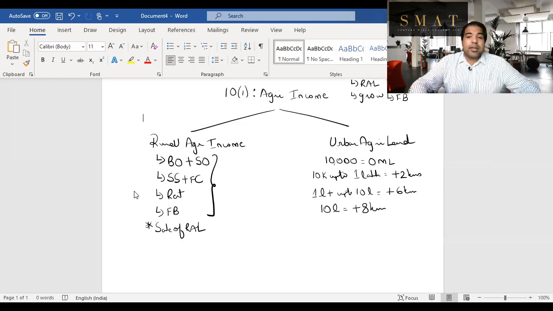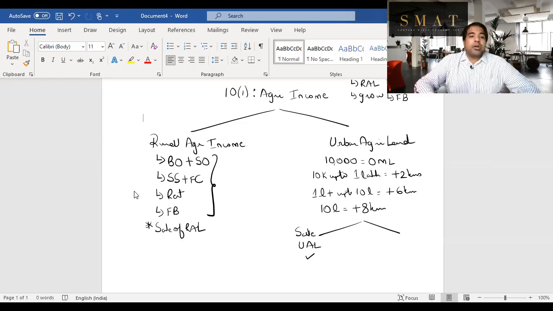Till then will be urban area. And why does it matter whether agricultural land is in urban or rural area? There are two differences. In urban agricultural land and rural agricultural land, there are just two differences. Please understand the two differences. First is sale of urban agricultural land is taxable. So if you sell the urban agricultural land, then it is taxable.